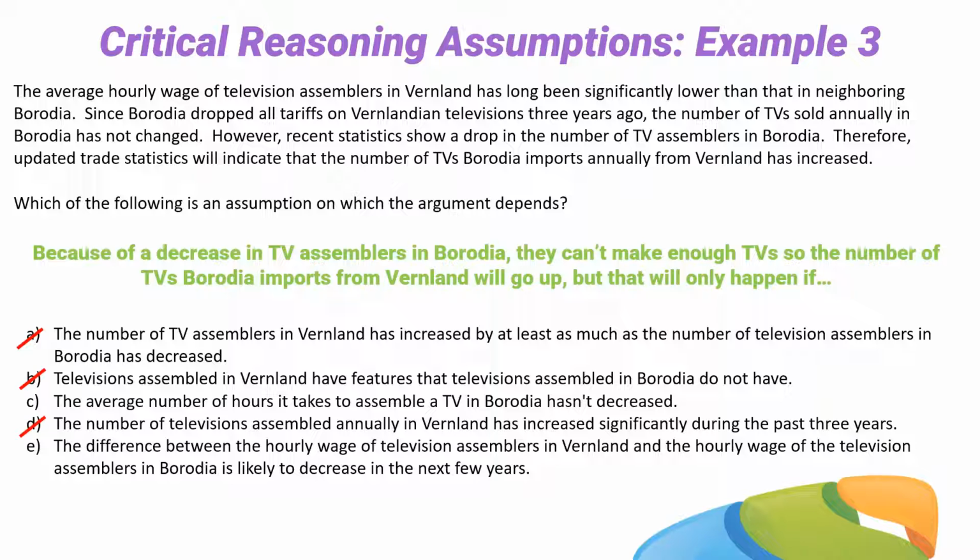D is out. E totally misses the argument. E says the difference between the hourly wage of television assemblers in Vermland and the hourly wage of the television assemblers in Barodia is likely to decrease in the next few years. We don't care. We don't care about the next few years. We're only interested in the current trade statistics. So E is out. C is our correct answer.